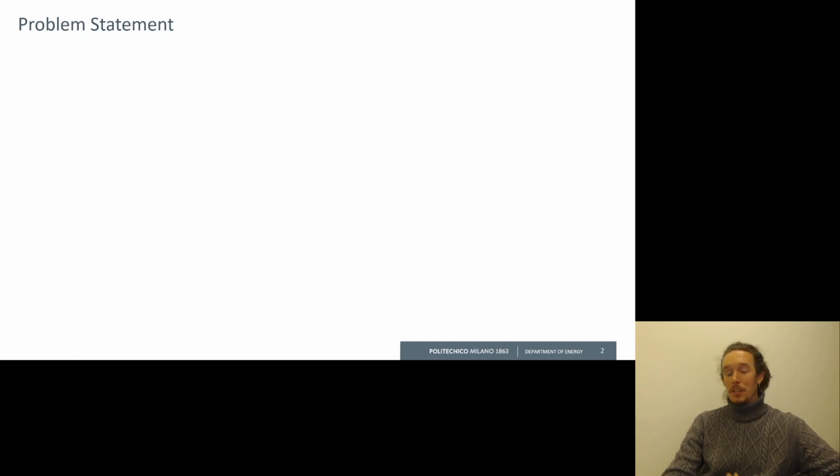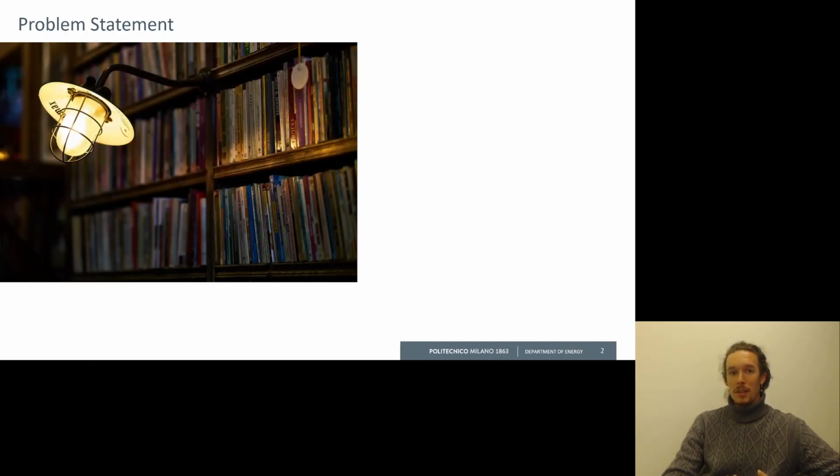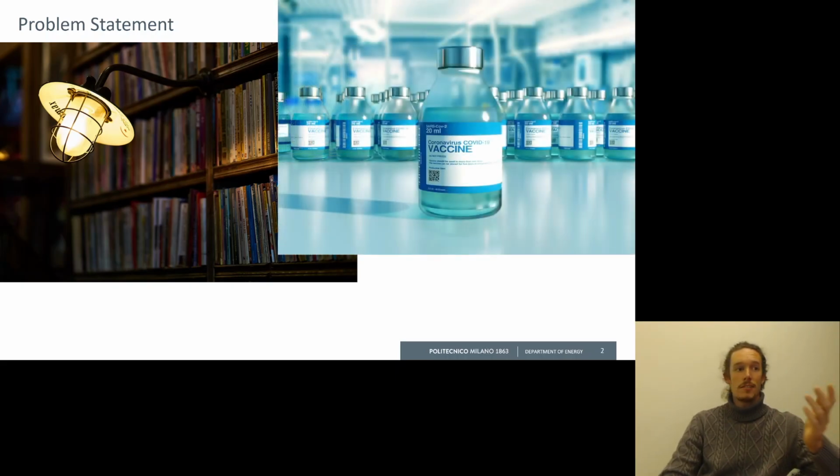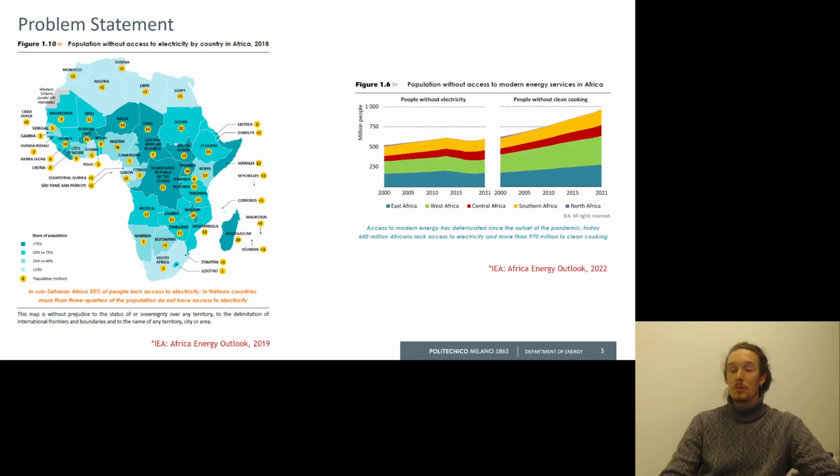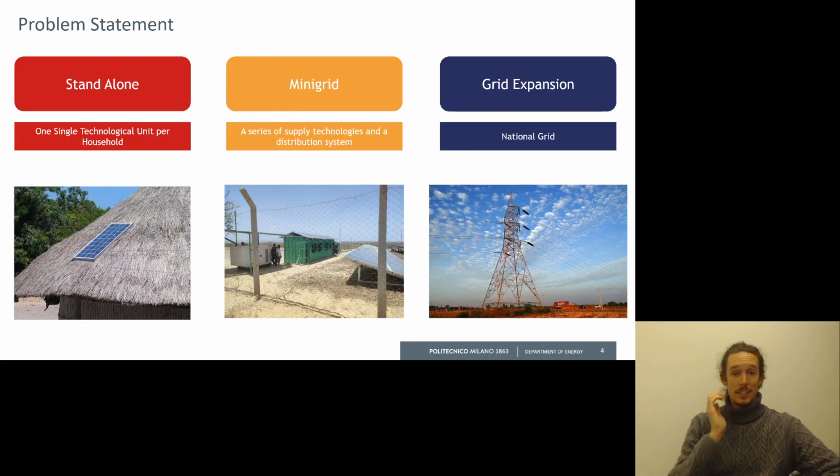Imagine that in the world, 700 million people do not have the possibility to perform simple tasks such as reading after the sunset, having access to healthcare, or performing their job. This is why they do not have access to electricity. The majority of these populations live in rural areas of developing countries, especially in sub-Saharan Africa. Technologies exist to alleviate this problem and range from standalone systems, mini-grids, up to expansion of the national grid.